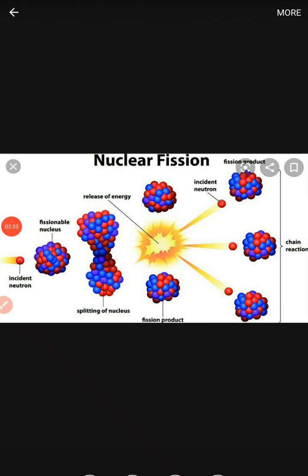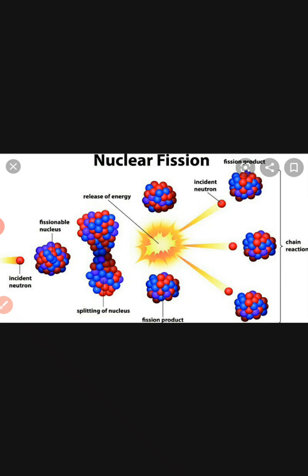Fissionable material is nothing but radioactive elements. What are they? Radioactive elements have the capacity to undergo fission in a sustainable manner, which are called fissionable material, or also termed fissile material. What are the fissionable materials? For example, uranium 235 and plutonium. These are examples of fissionable material because they are radioactive material.